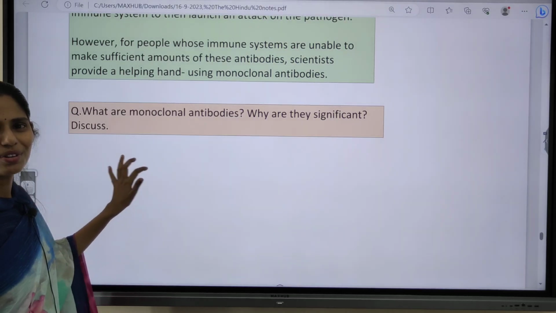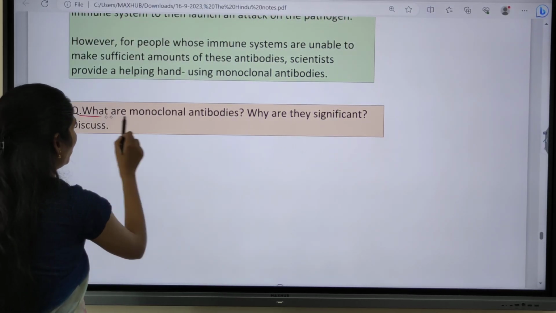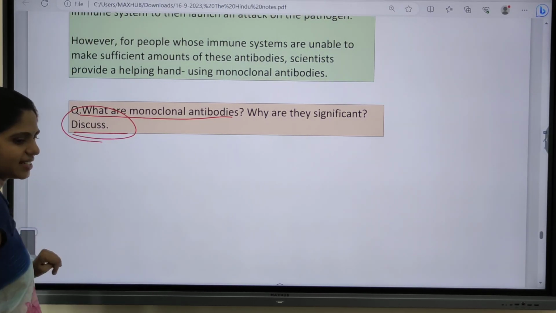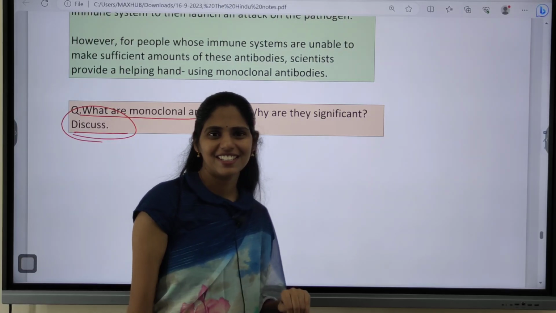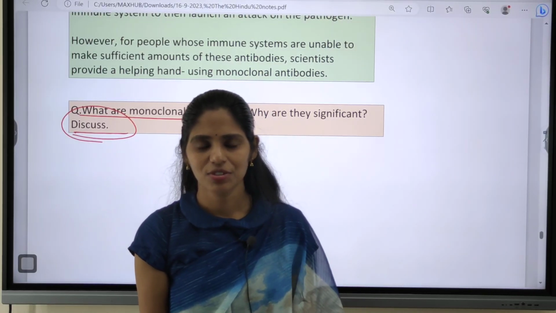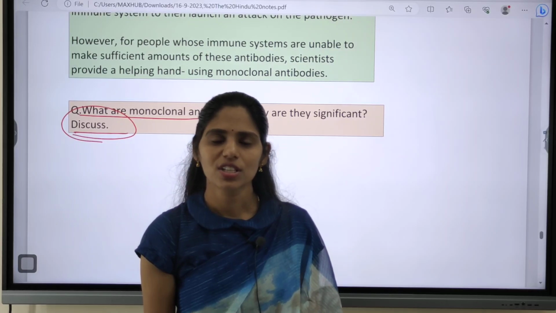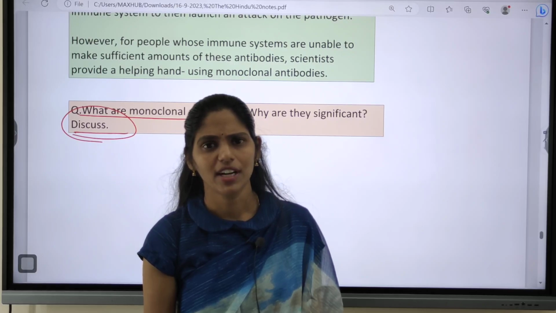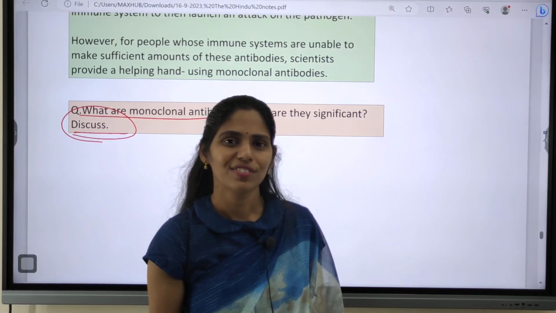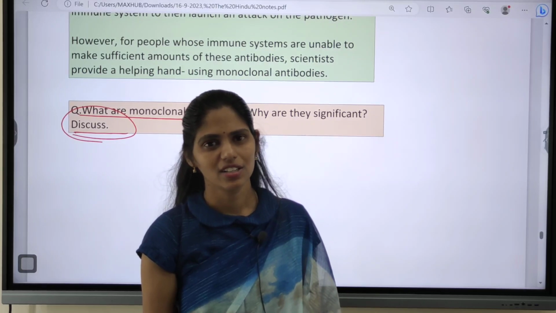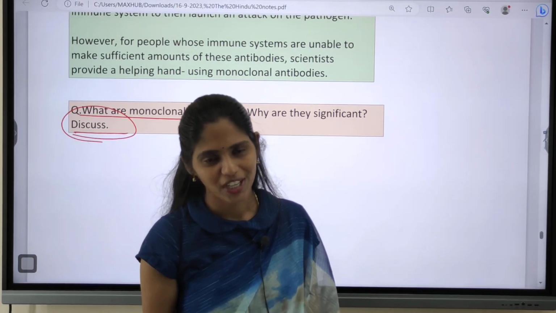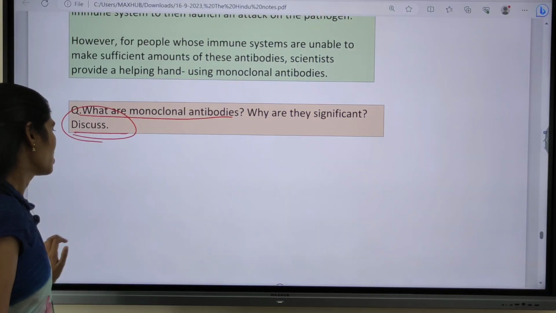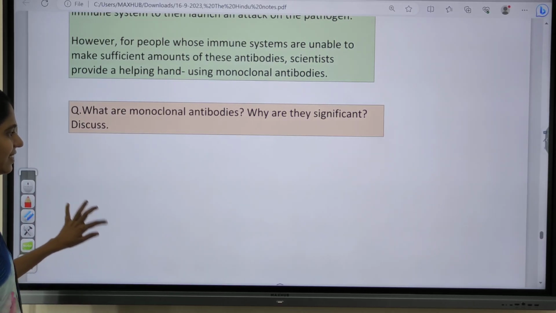I want to give you one more main question for practice: what are monoclonal antibodies, and why are they significant? The keyword here is discuss. Discuss means you have leeway, so whatever you know that is relevant to this question, you can write. Try to write what monoclonal antibodies are in the introduction. In the body, write about the importance of monoclonal antibodies, and finally conclude why we are talking about them now, because of these Nipah cases. Is it clear? Are you following?